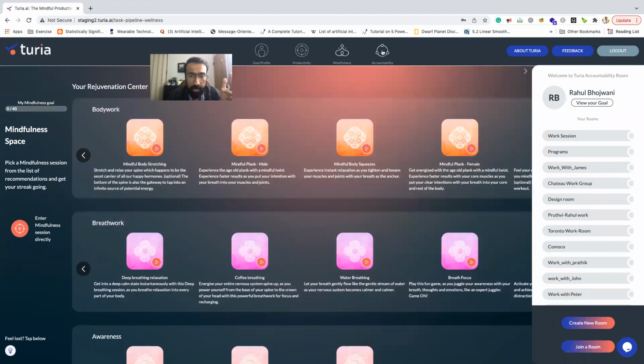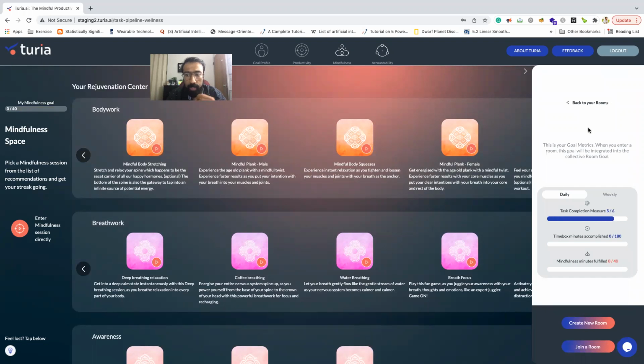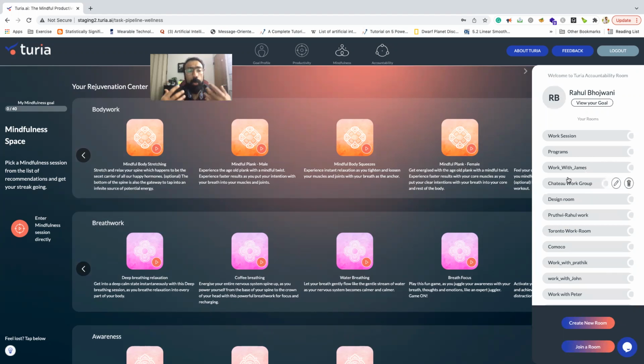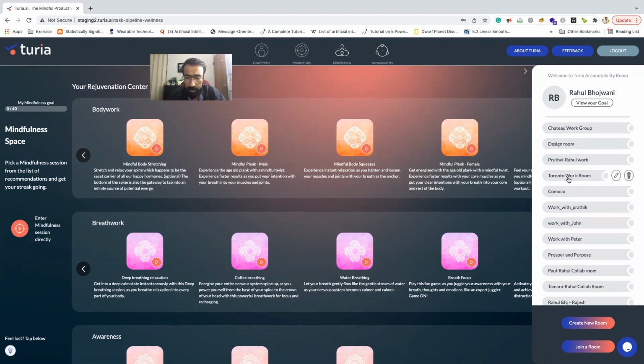Now, last but not the least, we have accountability rooms, right? Now, what is the purpose of accountability rooms? So in the Turia product, we currently have 3 goals: a task completion goal, a focus goal, how many minutes of focus I want to do every day, and how many minutes of mindfulness practice I want to do every day, right? And you can create rooms to help you and your peers, your team, stay accountable to these goals together, right? The future that we're working in is work from home, work from hybrid, and we do need to feed off each other's positive energy and creativity to continue to grow, right? I'm sure you are also here to use the Turia product for some of the similar reasons, right?